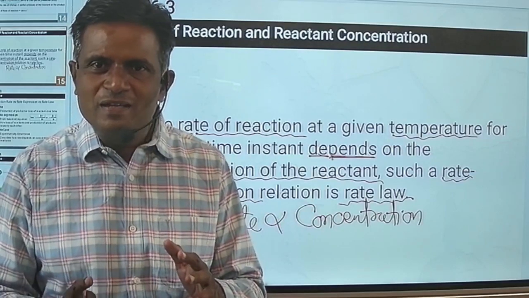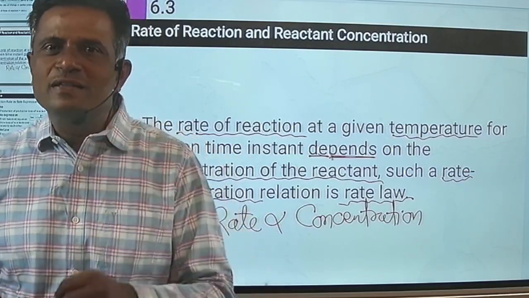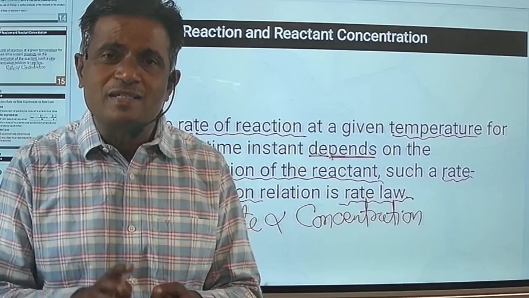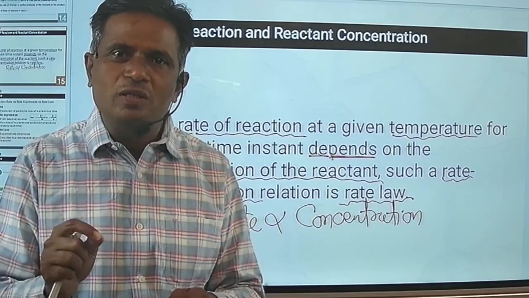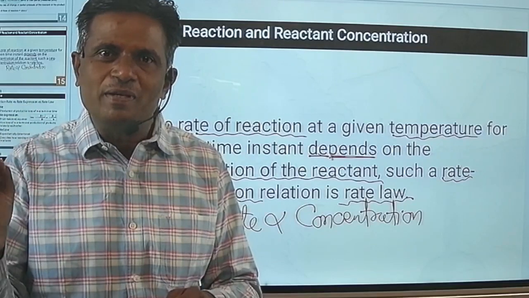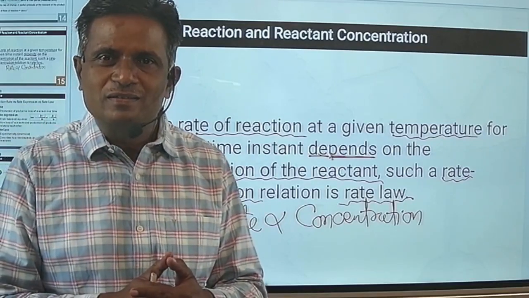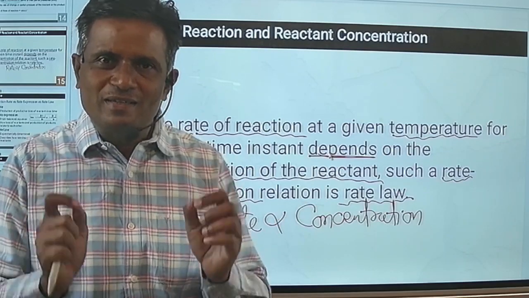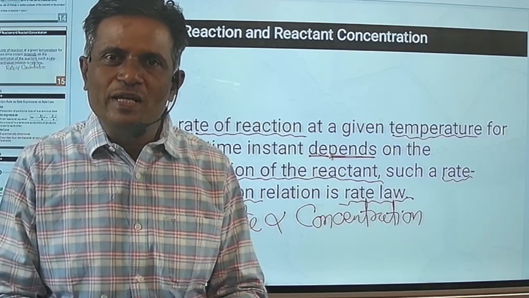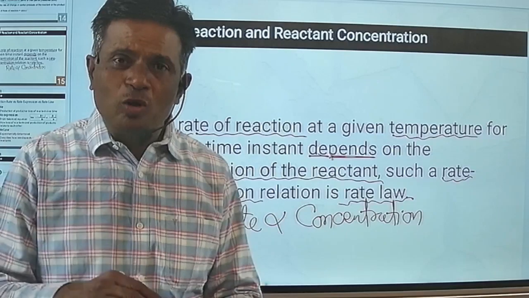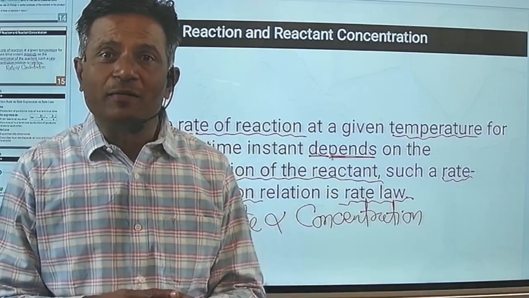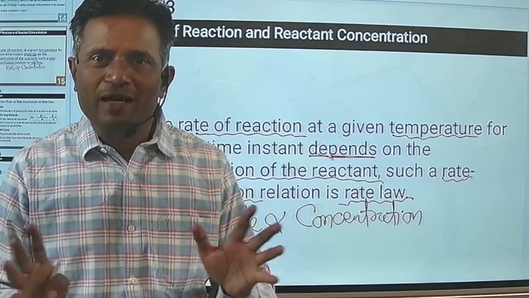That means during the course of a reaction, let us say 3 reactants are involved, all these 3 reactants actually do not determine the rate of chemical reaction. Are you getting me? That means in the chemical reaction, out of 3, only either 1 or 2 may determine the rate of chemical reaction.